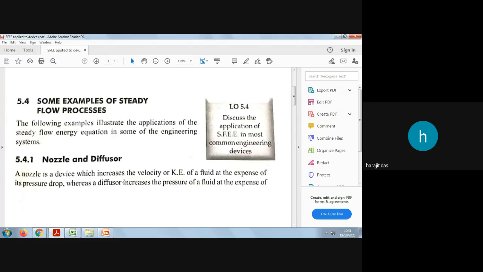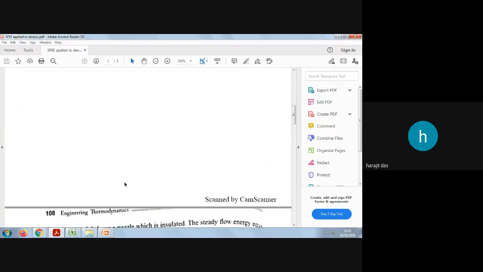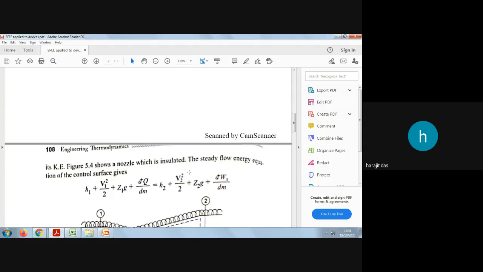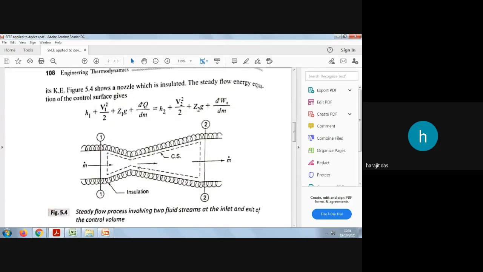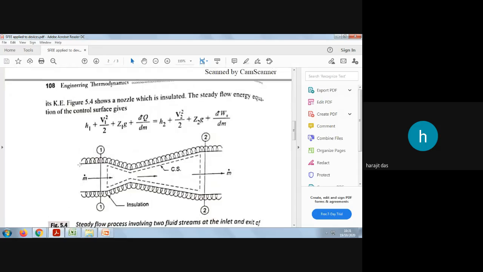So what will happen when we use this steady flow energy equation for a nozzle? First we need to understand by pictorial view what is a nozzle. You can see this diagram. If I draw one line, the left part is a nozzle, and the right part of this reference line will be one what? Diffuser. As I have told you, the nozzle has higher kinetic energy.